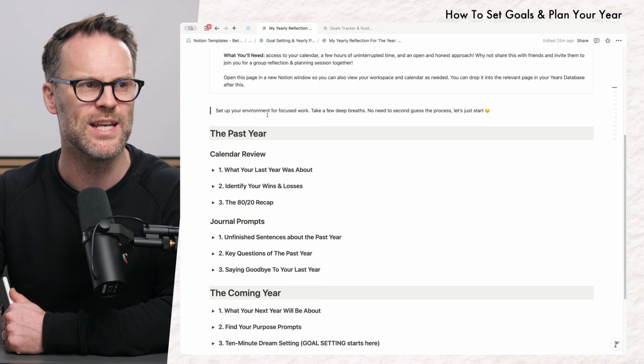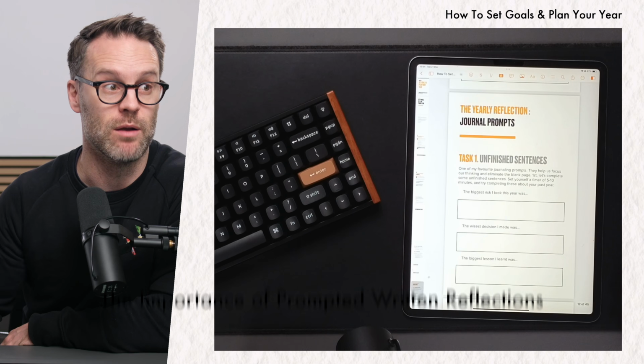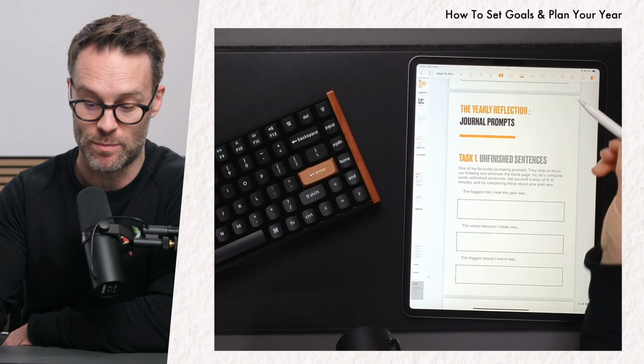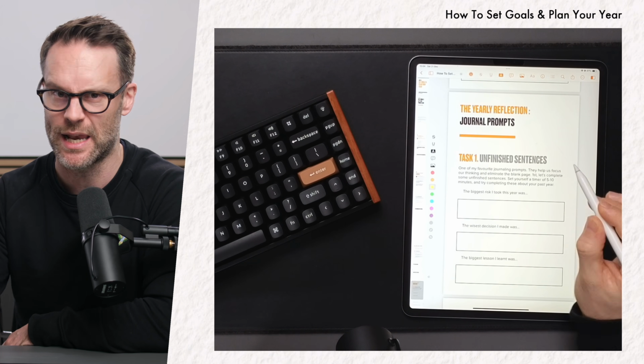But I'm going to now just share with you a little bit about the next section, writing and reflecting. I can do that within the template, but a really nice place to do this is actually with pen and paper. Write in some of these unfinished sentences. I think this is a lovely way to reflect.